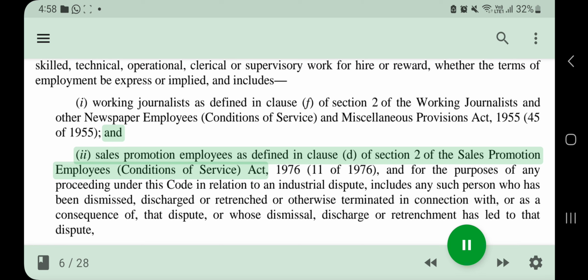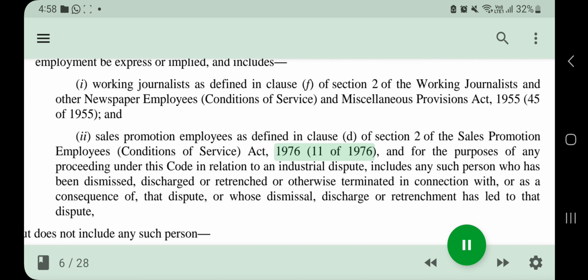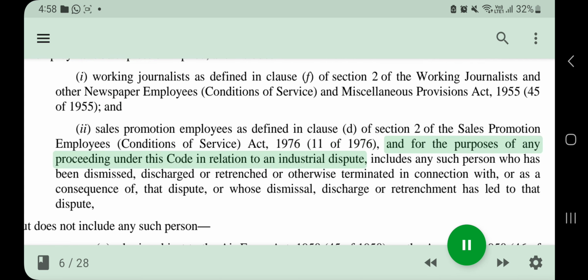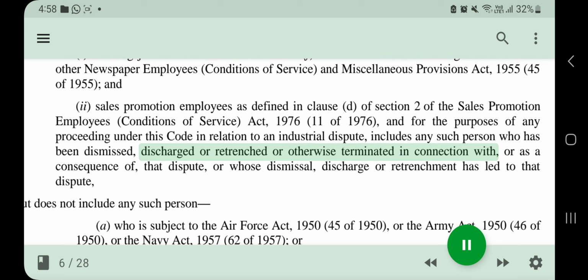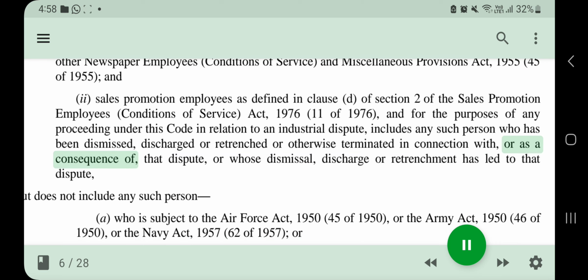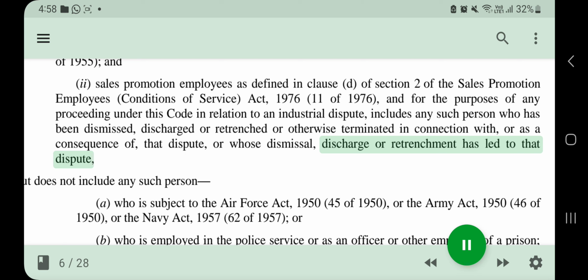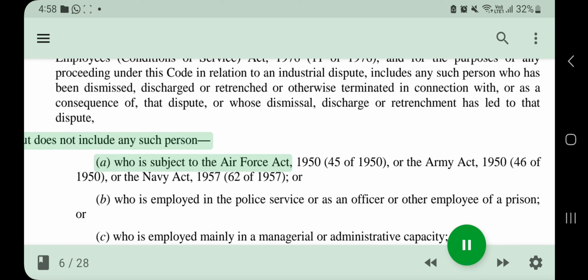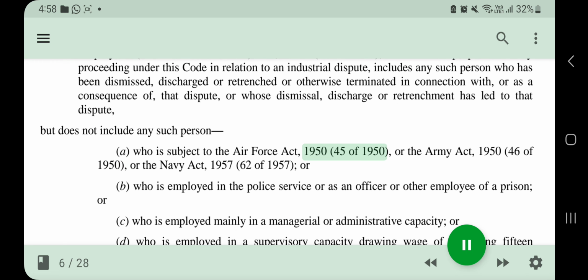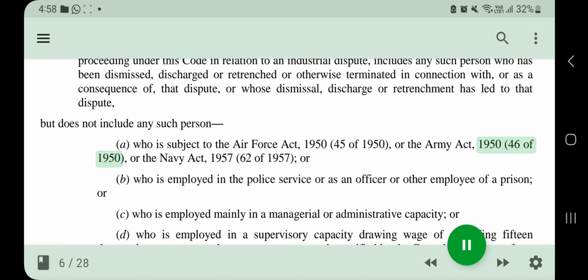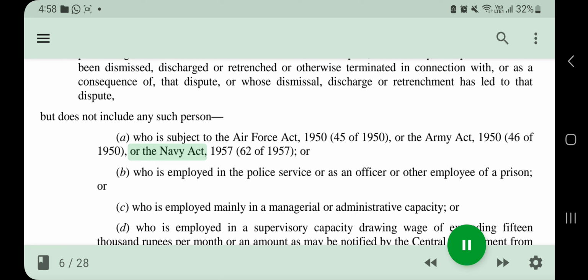And (e) Sales Promotion Employees as defined in Clause (d) of Section 2 of the Sales Promotion Employees (Conditions of Service) Act, 1976 (11 of 1976), and for the purposes of any proceeding under this Code in relation to an industrial dispute, includes any such person who has been dismissed, discharged, or retrenched, or otherwise terminated in connection with, or as a consequence of, that dispute, or whose dismissal, discharge, or retrenchment has led to that dispute, but does not include any such person who is subject to the Air Force Act, 1950 (45 of 1950), or the Army Act, 1950 (46 of 1950), or the Navy Act, 1957 (62 of 1957).